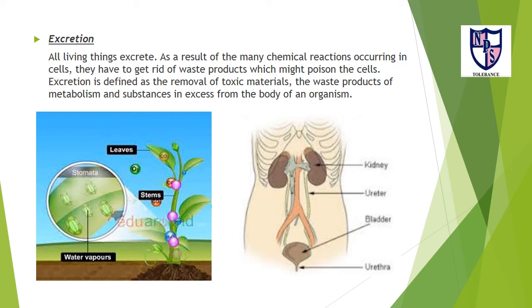Now the next one is excretion. All living things excrete. As a result of many chemical reactions occurring in cells, they have to get rid of waste products which might poison the cells. Excretion is defined as the removal of toxic materials, the waste products of metabolism, and substances in excess from the body of an organism. For example, plants and animals excrete waste material from their bodies.